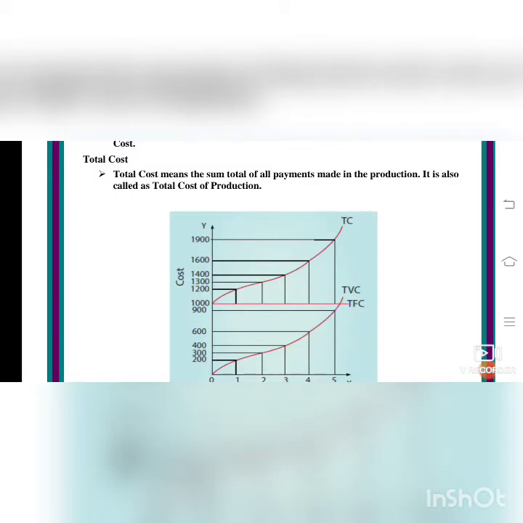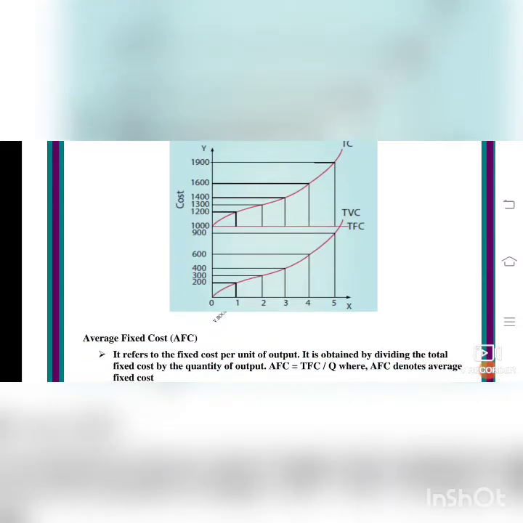So you will draw the diagram for total cost. On the x-axis, the output is given, and on the y-axis, cost is given. On the x-axis, 1, 2, 3, 4, 5, the output. On the y-axis you see the cost: 200, 300, 400, 600, 900, 1000, 1200, 1300, 1400, 1600, 1900. So the cost is increasing.